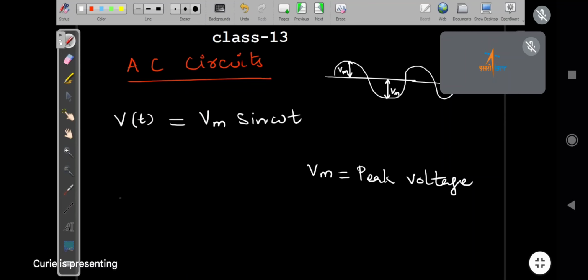Now I will write V of t of a waveform is given as 200 sine 50 t. So we have a sine wave that is represented, that instantaneous value is given by V of t equal to 200 sine 50 t. Okay.